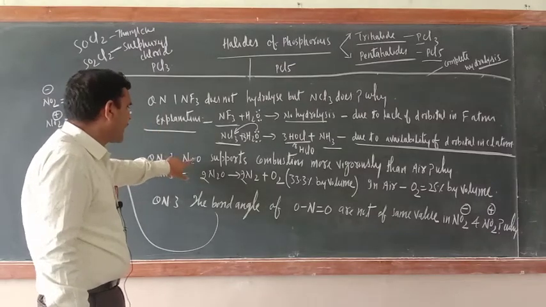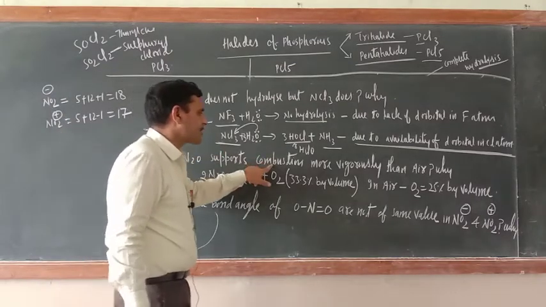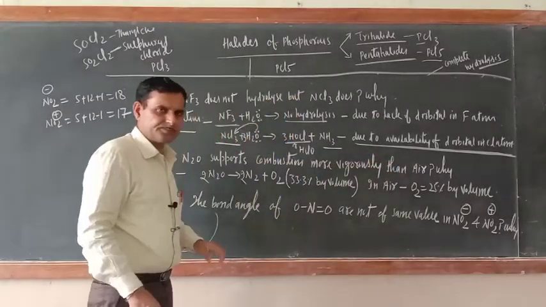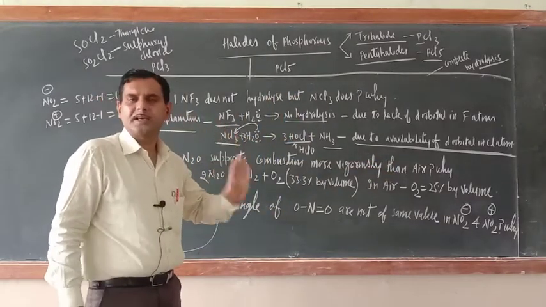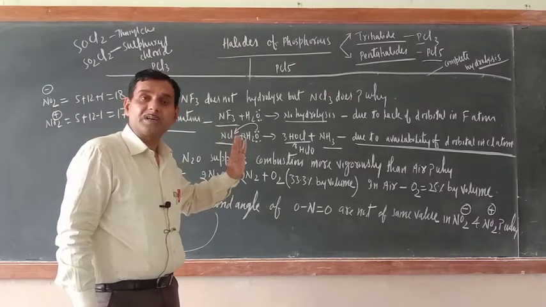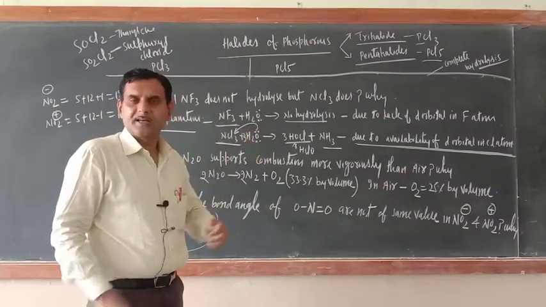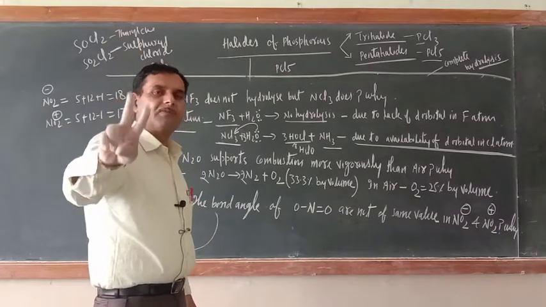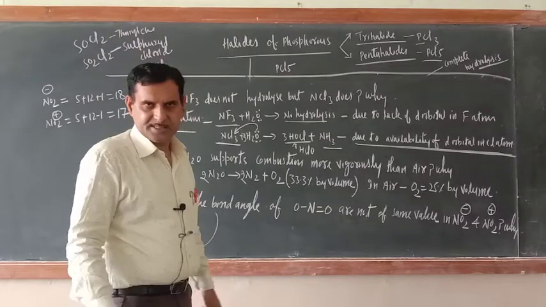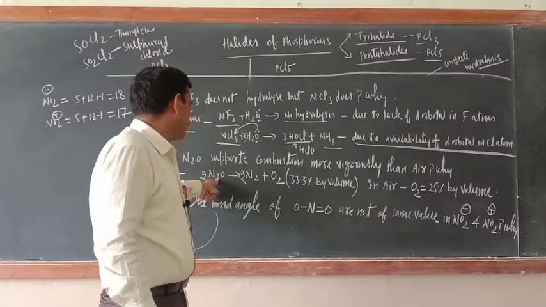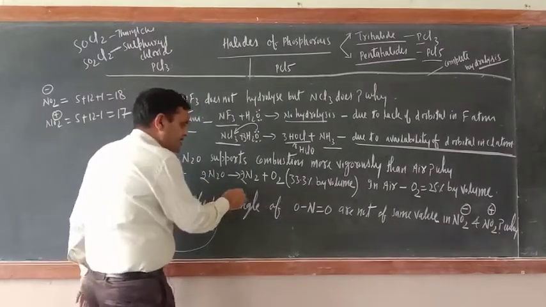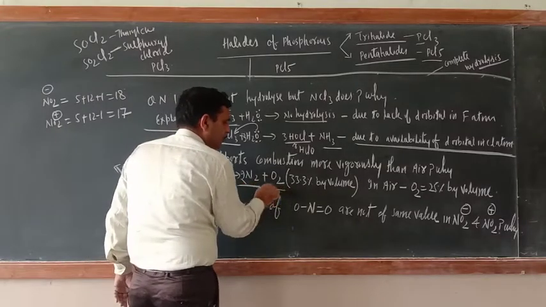Next question, N2O supports combustion more vigorously than air. Why? Just see. It means N2O is a bigger supporter of combustion than air. Try to understand, in air the volume of oxygen is 25%, but N2O, nitrous oxide, is an unstable compound and it dissociates into N2 plus O2.